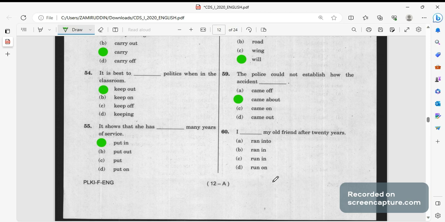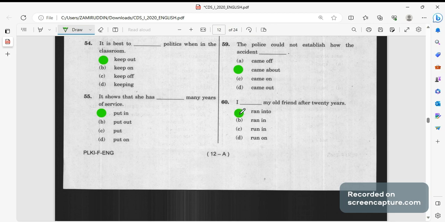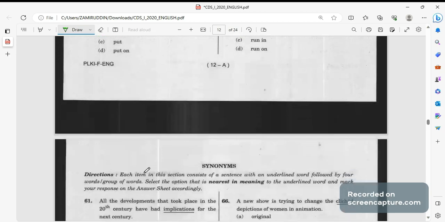I ran into my old friend after 20 years. I ran into किसके अंदर? मैं अपने दोस्त के पास चली गई after 20 years. I ran into my old friend after 20 years. 20 years के बाद मैं अपने दोस्त के पास चली गई. Ran into, मैं भाग के अपने दोस्त के पास चली गई. I ran into my old friend after 20 years.